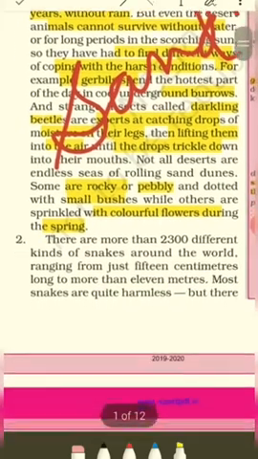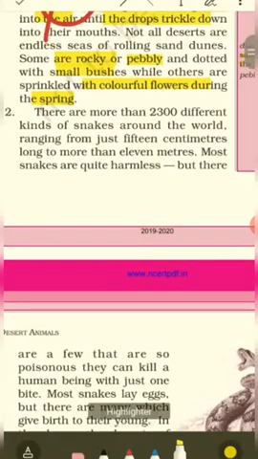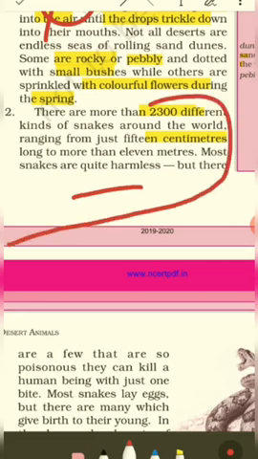So now let's read para 2. There are more than 2,300 different kinds of snakes around the world. Important piece of GK here. There are more than 2,300 different varieties of snakes surviving around the world. Some are as small as just 15 centimeters, and some are as long as more than 11 meters.